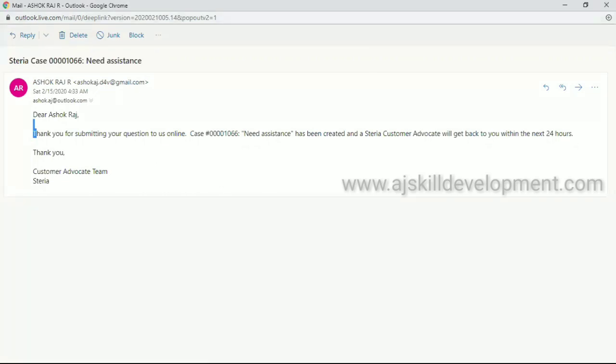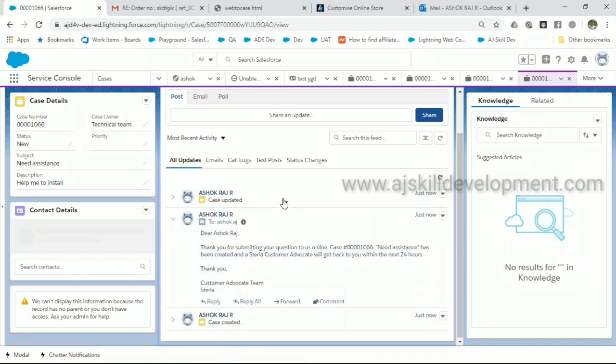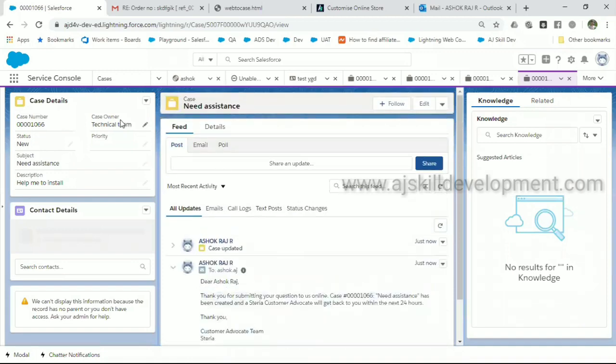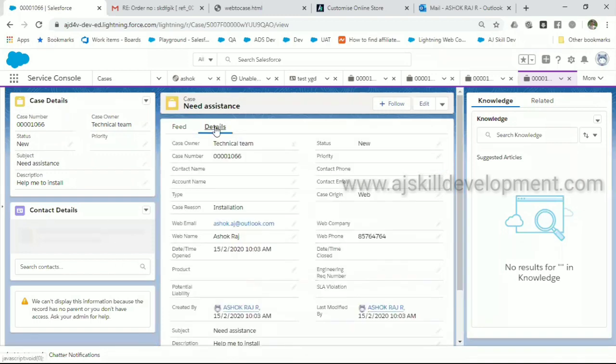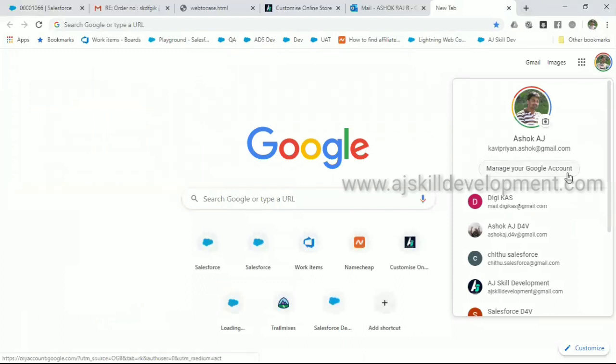Also, what we have done here is, the moment the case is received, it is automatically assigned to the technical team based on the case reason. Since it is an installation, it is assigned to the technical team, and then an email will be sent to the technical team. Let me show you who my technical team is here. I think it is me.